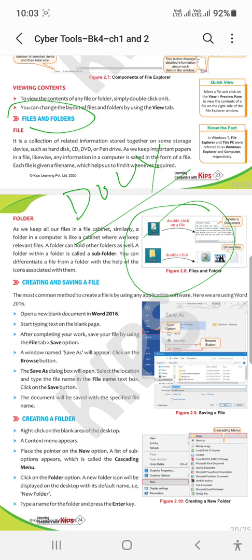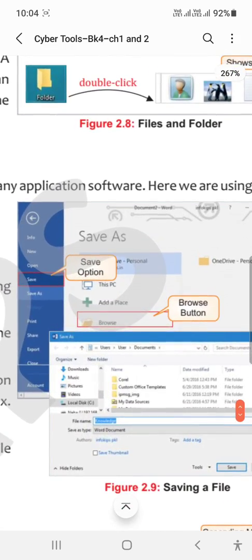First of all, we are going to learn how to create and save a particular file. Suppose I am taking the example of Microsoft Word 2016. I have opened it here. This is an image of Microsoft Word, a text editor application. Write anything on this page and go to this option. I am zooming this. Please look at this. You can click either Save or Save As.